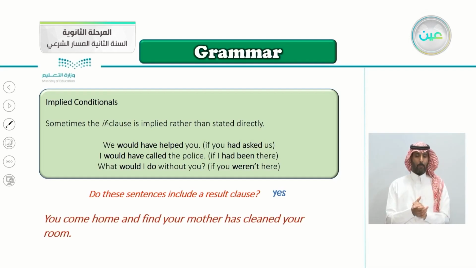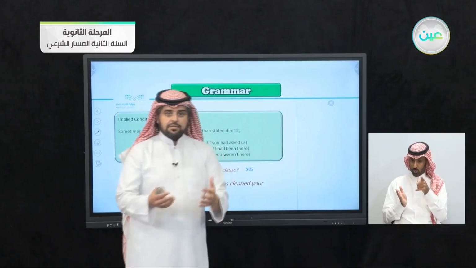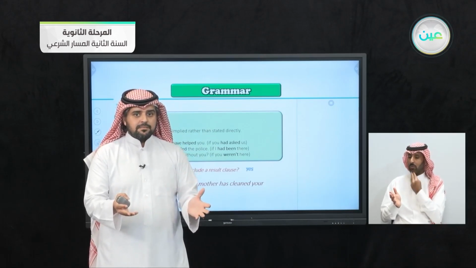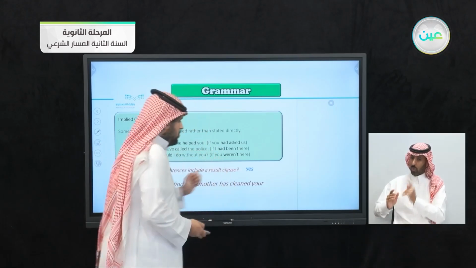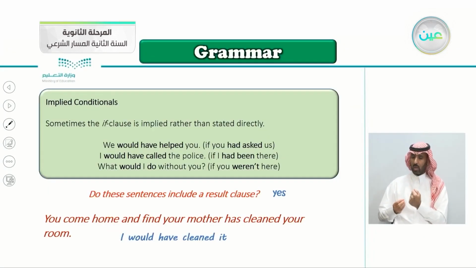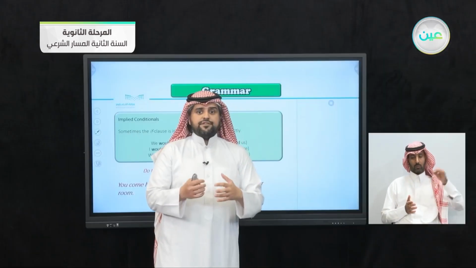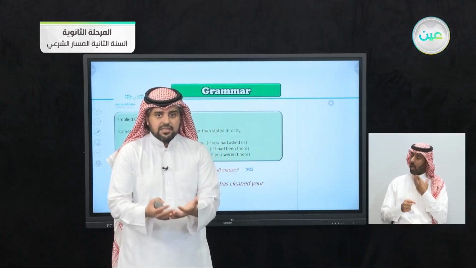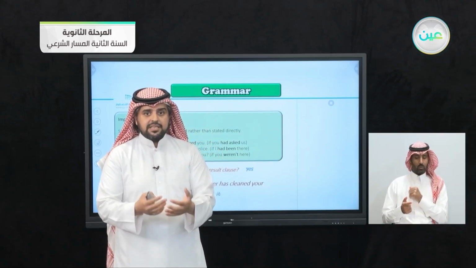For example, you come home and find out that your mother has cleaned your room. What would you say here? Let me show you the example. I would have cleaned it. So you say to your mother, I would have cleaned it. The if clause here is implied. Of course, the if clause is: if you asked me. If you had asked me, I would have cleaned it. But you don't have to say it because it is implied. It is understandable.